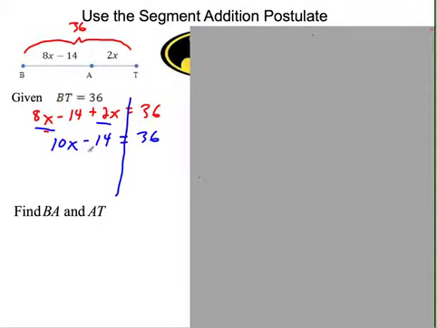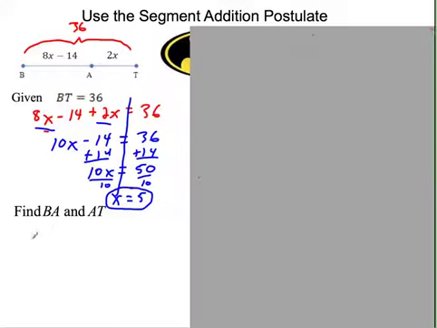And then we get x by itself, so we're going to add 14 to both sides. Those cancel out. We're looking at 10x equals, what is that, 50? To get x by itself, divide by 10. We're looking at x equals what? 50 divided by 10 is 5. So I solved for x.